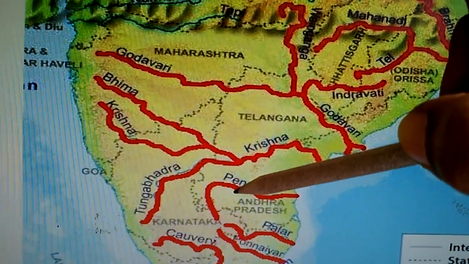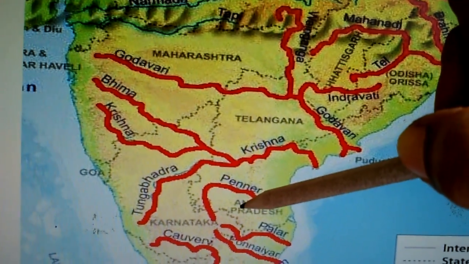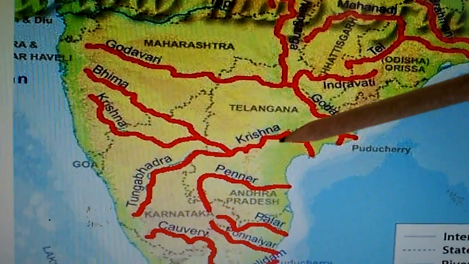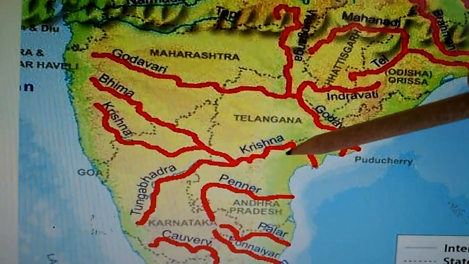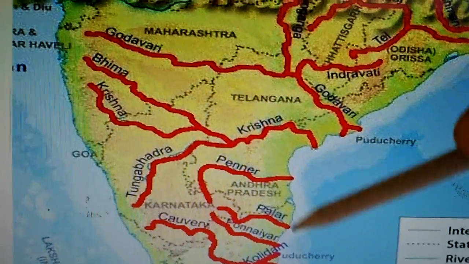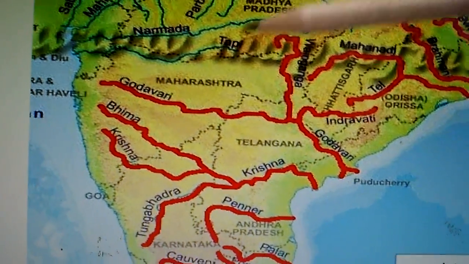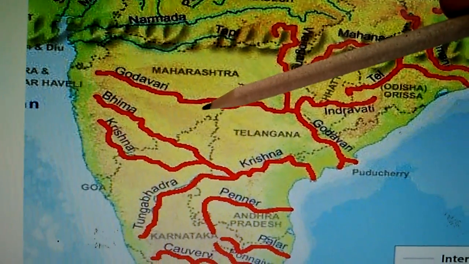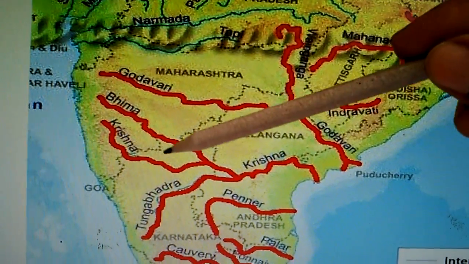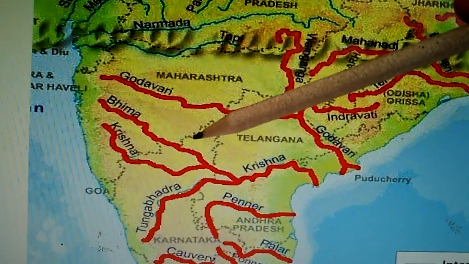So there are many small tributaries of Krishna other than Tungabhadra. You can see, many tributaries are there and finally where does it meet? It meets in the Bay of Bengal. So children, don't confuse. The Krishna originates in Maharashtra, in Mahabaleshwar.